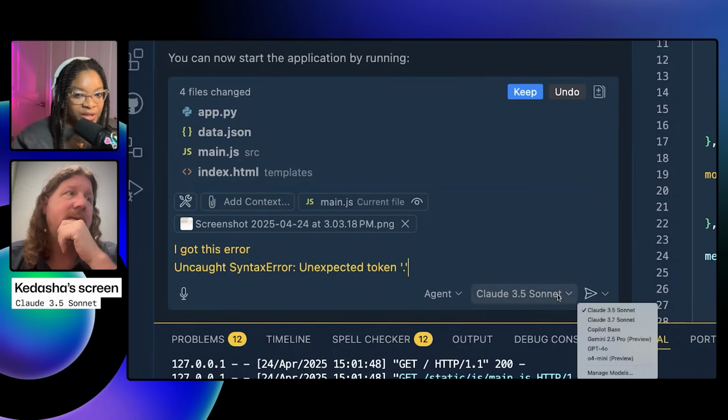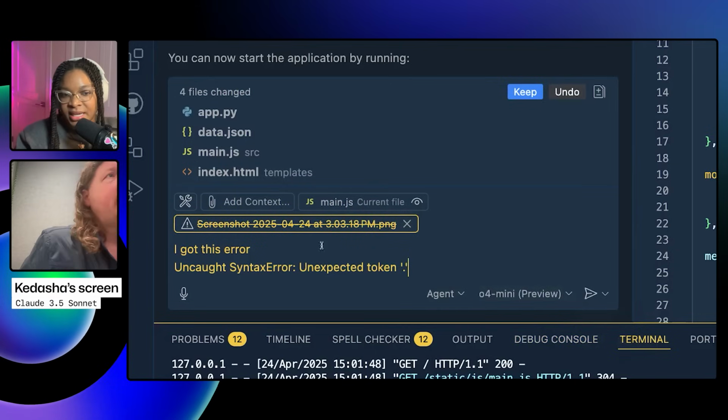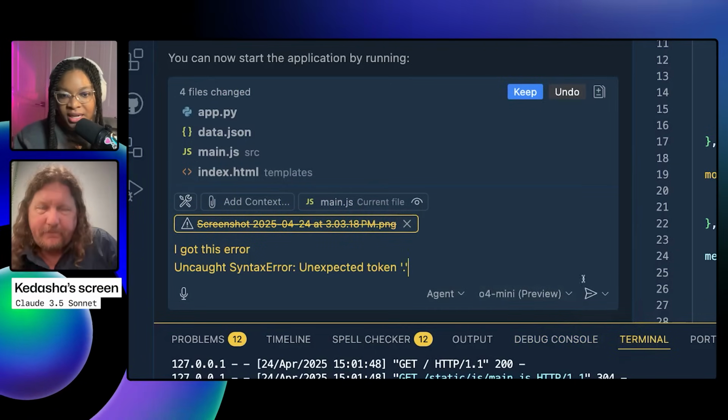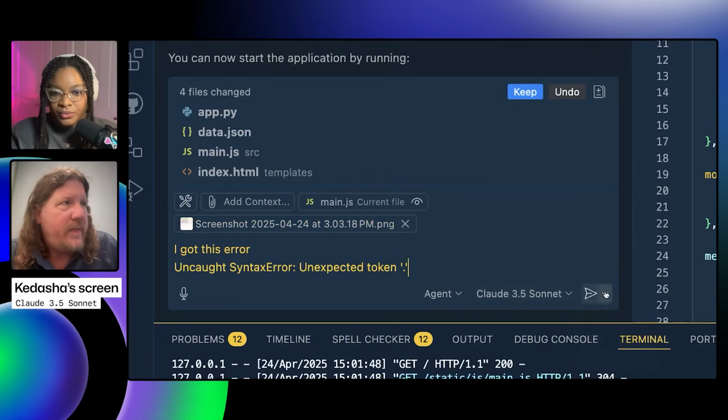So if you're using, I think, o4-mini, it does not take visual input, and you'll see it by that it crosses it out there to indicate, nah, I cannot see that. Oh, that is so cool. I hadn't noticed that little UI change.